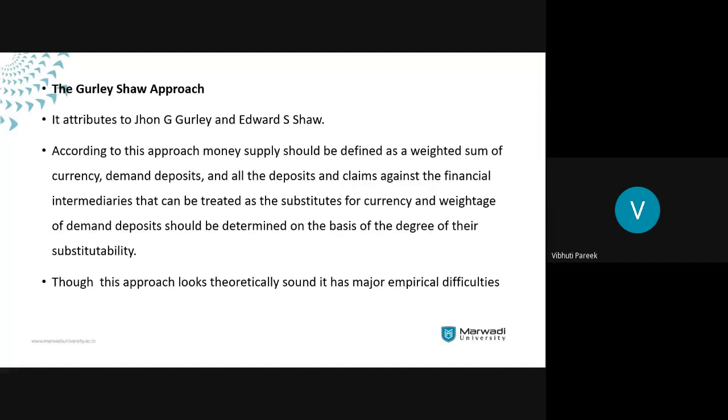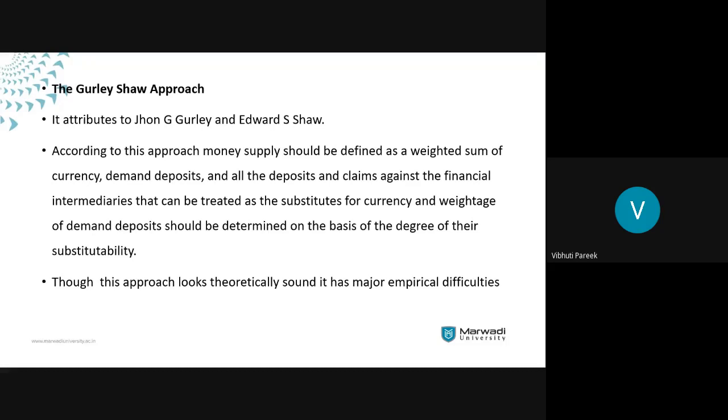So, according to the Gurley Shaw approach, money supply should be defined as the weighted sum of currency, demand deposits, and all the deposits that have a claim against the financial intermediaries that can be treated as a substitute of currency, with weightage for each.